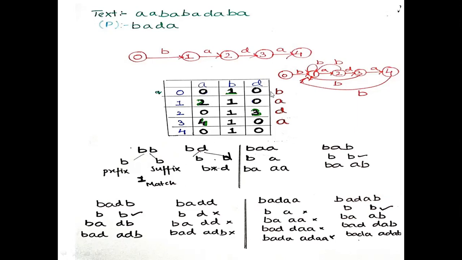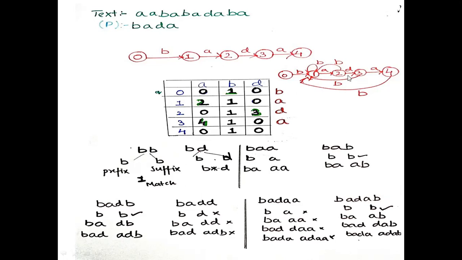Now BADA, the input pattern is B. That is, prefix is B, suffix is B, match. BA and AB no match. BAD, DAB no match. BADA, ADAB. So there is only one match, so I have written 1. Similarly, BADA on input pattern D, there is not even a single match, as in the suffix there is no D pattern, so it will be 0. So this is the whole idea about creating a transition table.